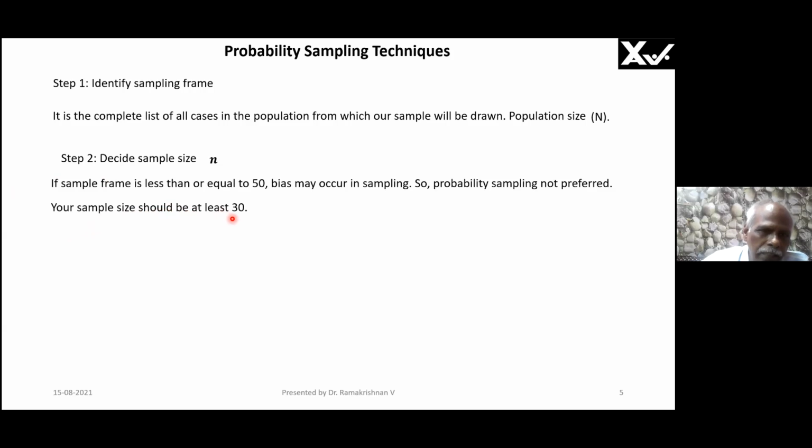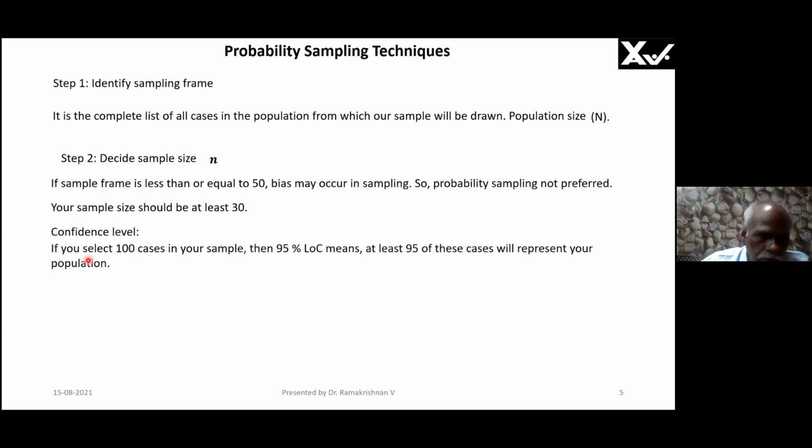Therefore, your sample size should be at least 30. So all the 20 people I have to do so far. You have understood one mistake I made. You have understood where RK was going wrong. So if the population size is less than 50, go for census. Go for census. Census means take all the people.